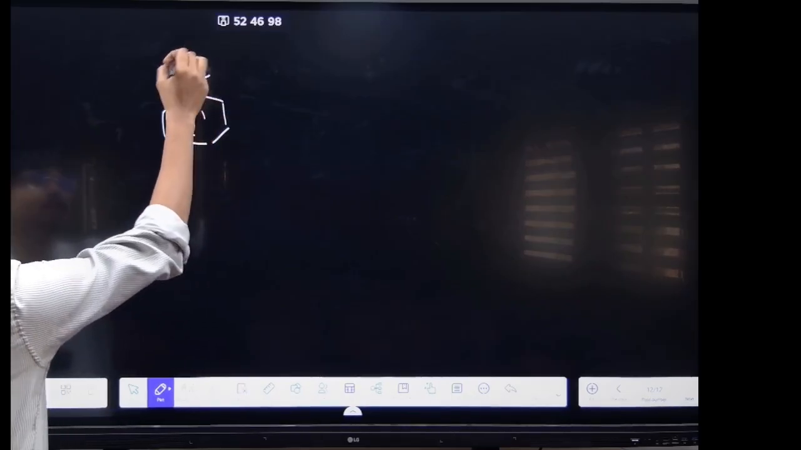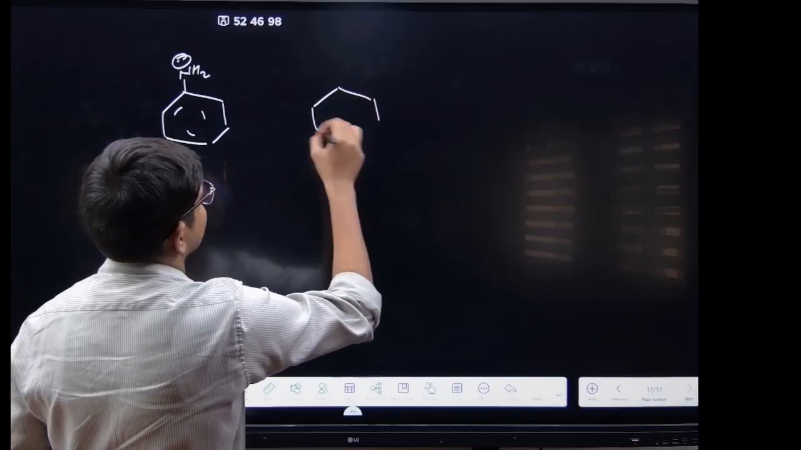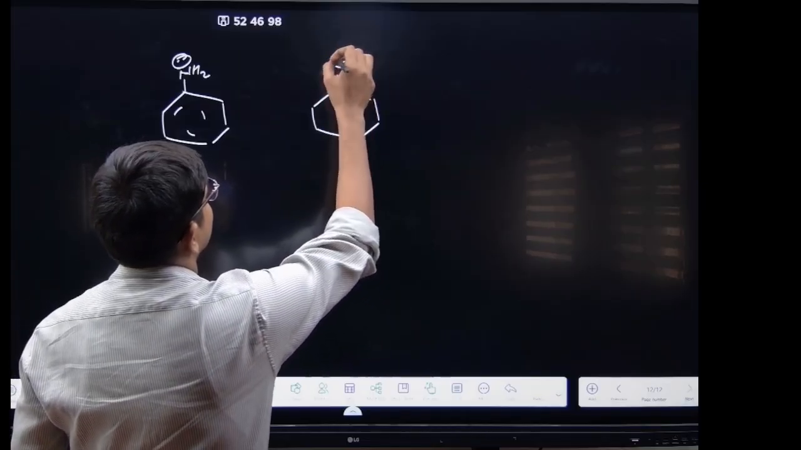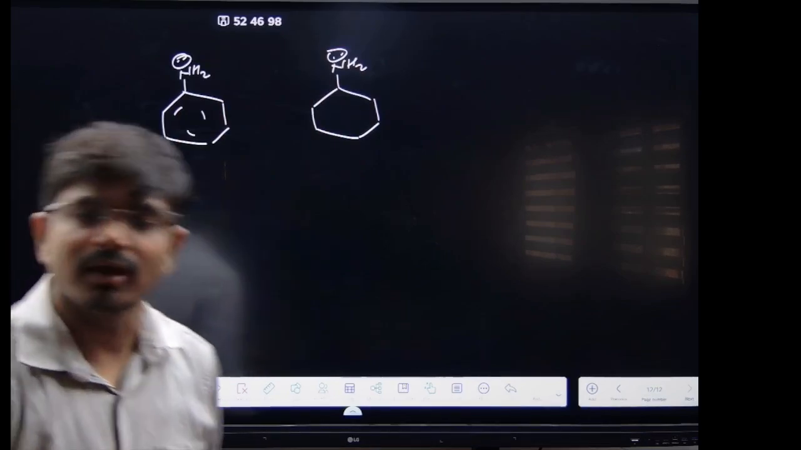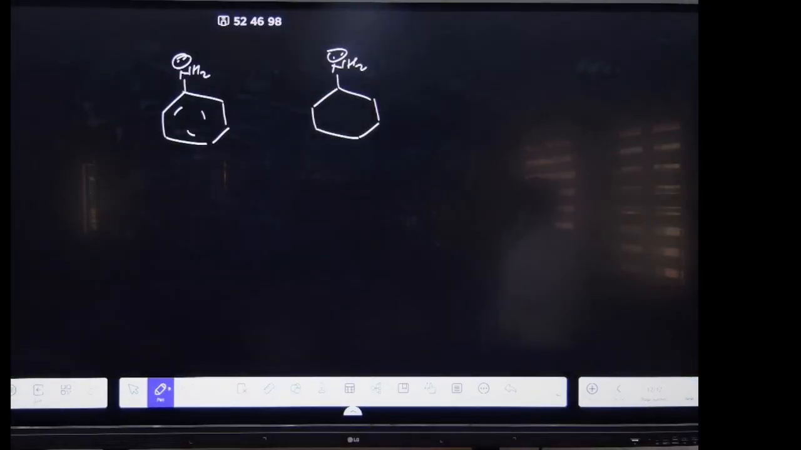You have aniline, NH2, and you have this one and this one. Which will have the more basic strength, and why? Tell me. Why will the first one have the more basic strength? Why first? Plus I. What is plus I? Which of these two options has the more basic strength?